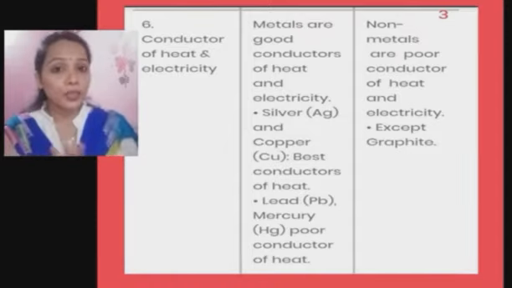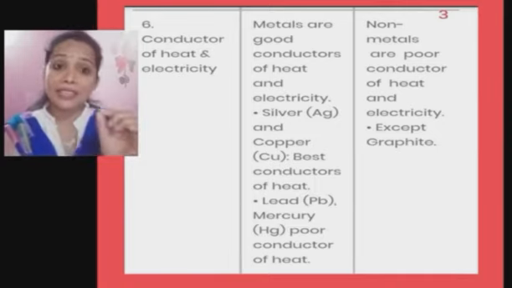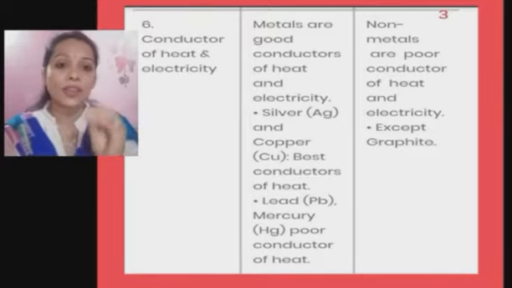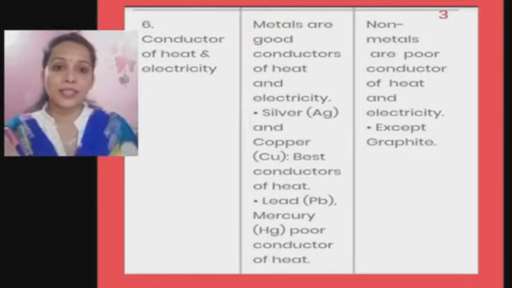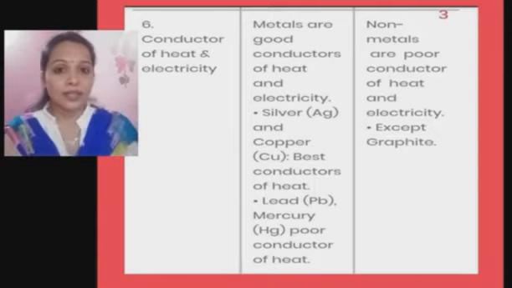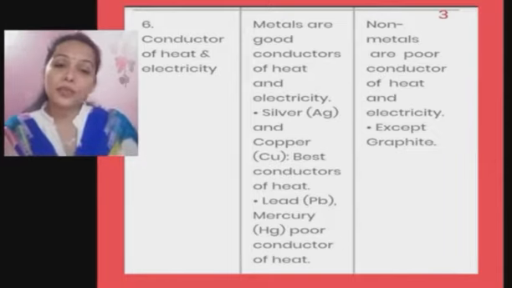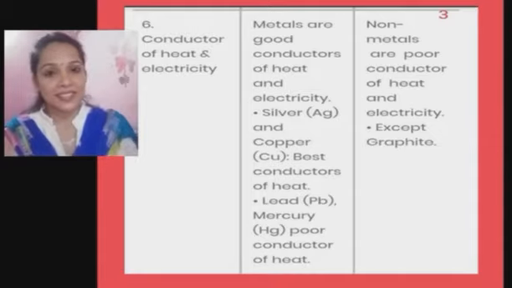So metals are good conductors of heat and electricity, except lead and mercury, which are poor conductors of heat and electricity. Now silver and copper are the best conductors of electricity. Non-metals are poor conductors of electricity except graphite, again a form of carbon, which is a good conductor of electricity.